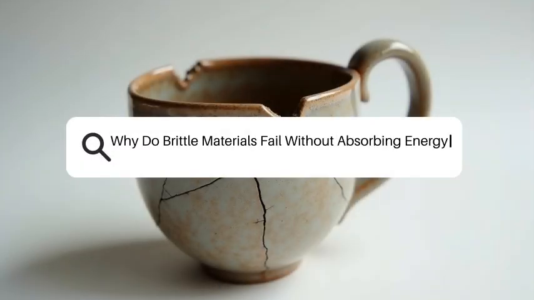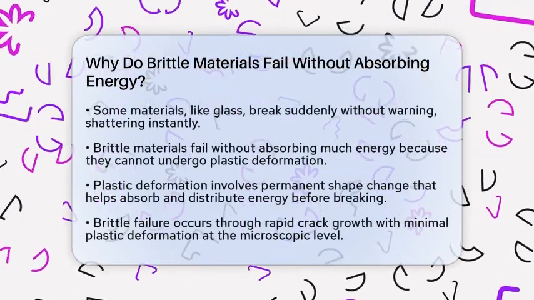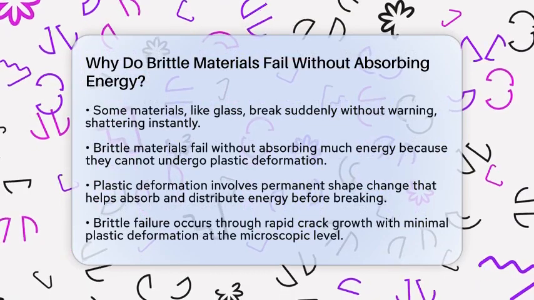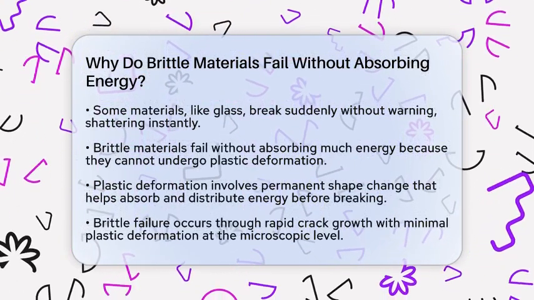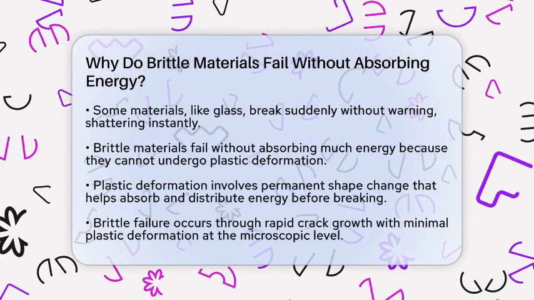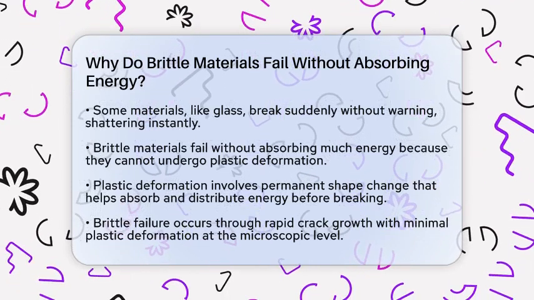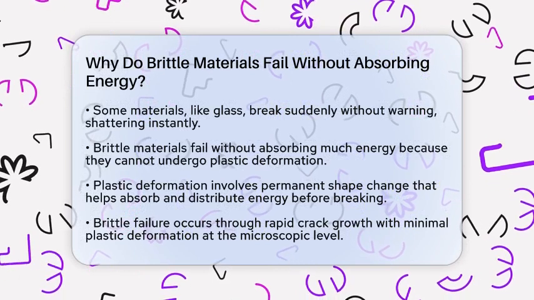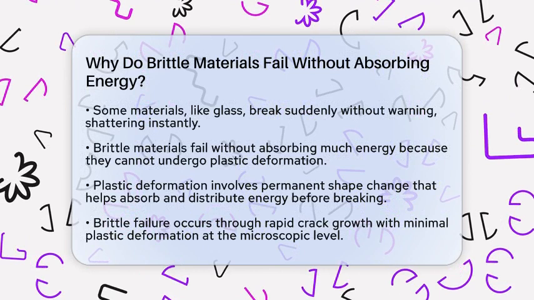Why do brittle materials fail without absorbing energy? Imagine a glass window shattering suddenly without warning. It breaks into sharp pieces instantly, leaving no sign of bending or stretching beforehand. This quick, clean break is a perfect example of how some materials fail without absorbing much energy. Now, let's explore why that happens.